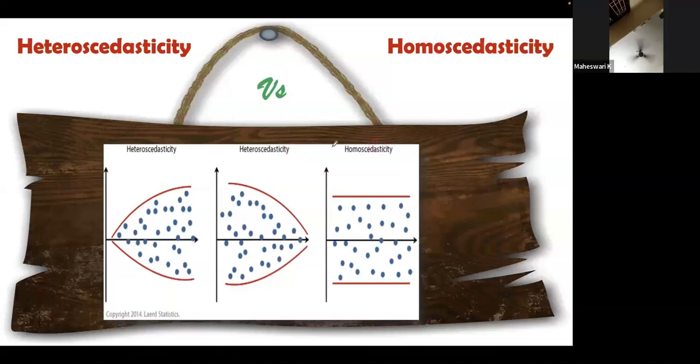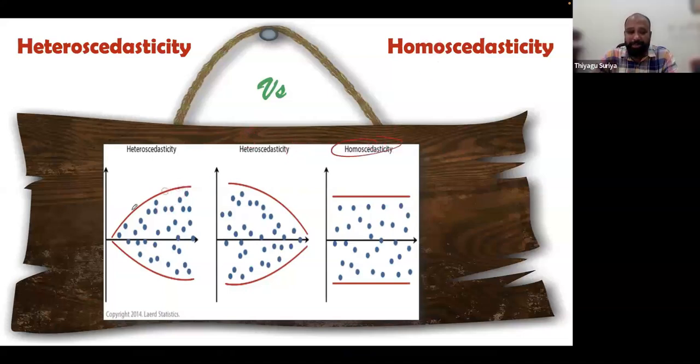Your data set should be homoscedastic. It should not be heteroscedastic. Hetero means it looks like some kind of parabola basis. That is not possible. If it is a parabola basis, we cannot do this regression. Your data set should be homoscedastic. Then only can you try to do the regression.